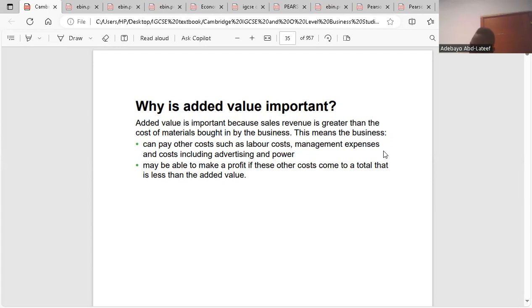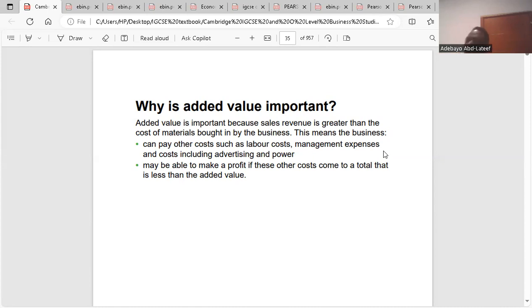So as a business, as soon as you have added value, the cost of your raw material would have fallen in the cost of you having more revenue, which allows you to make profit. I think it's clear. Yes. So how will a business be able to increase its added value? What are those things you have to do?